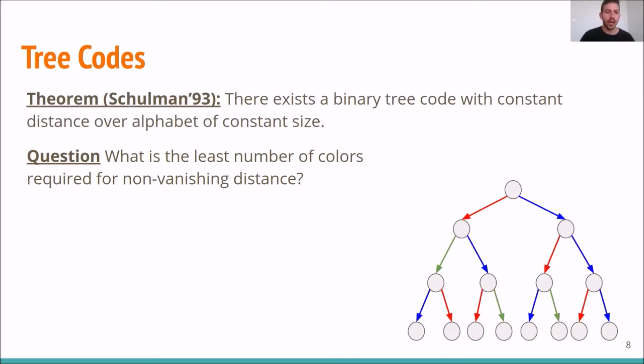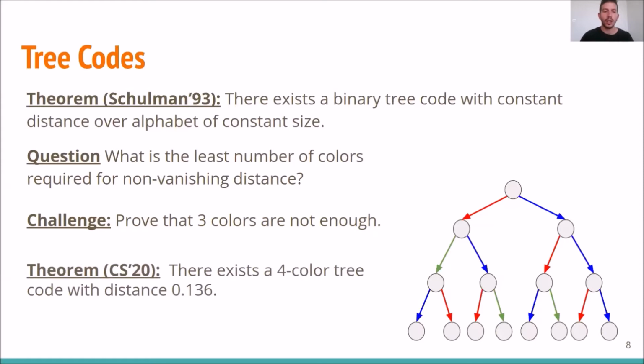So here's a challenge. Try to prove that every edge coloring that uses only 3 colors cannot construct a non-vanishing distance tree code. Our next step was to prove that also 4 colors are not enough. But on our way to try to prove it, we actually realized that we can prove that there exists a 4-color tree code with distance close to 1/7. We will see the proof concept later on in this talk.